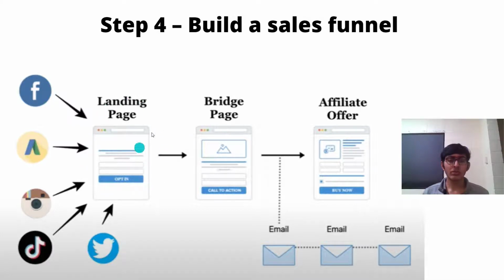Okay. So only 2 to 3% of people will purchase at the first time. So suppose you have 100 people traffic to the affiliate offer, right, then only 2 to 3 people will purchase a product at the first time, and 97 people will not purchase. So you will get a very low conversion rate.